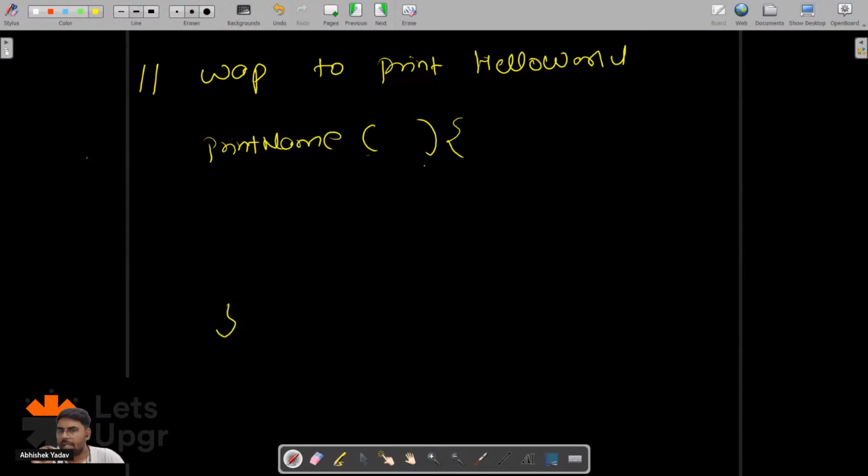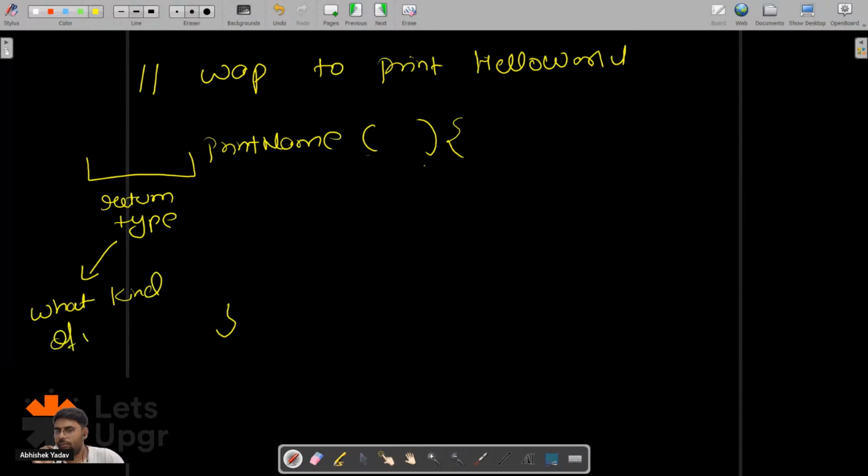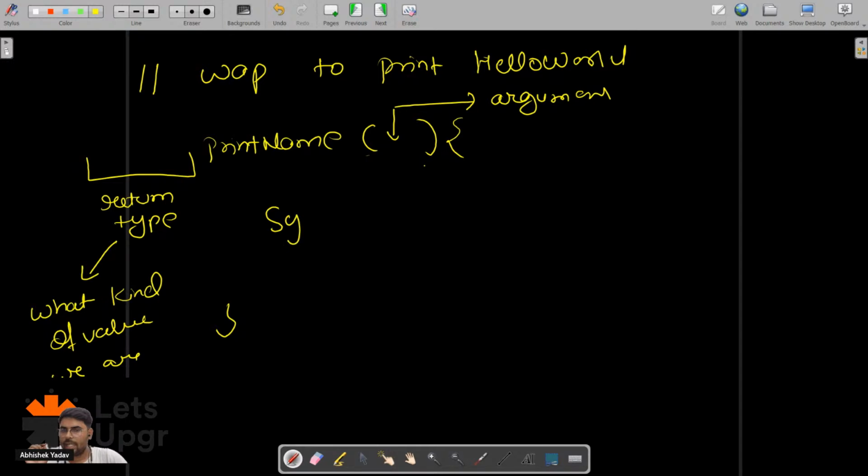And here I have to write the return type, which means what kind of value I am returning from the function. And here we have some arguments. I will come to the function part later.